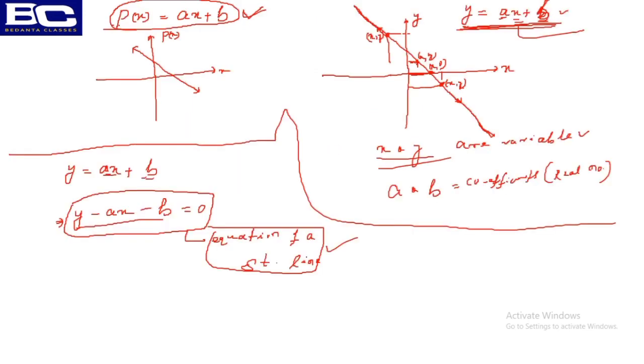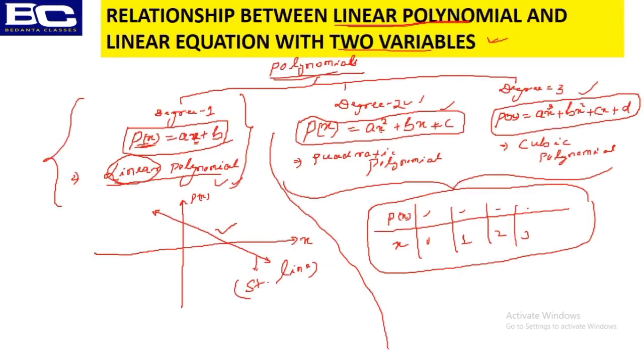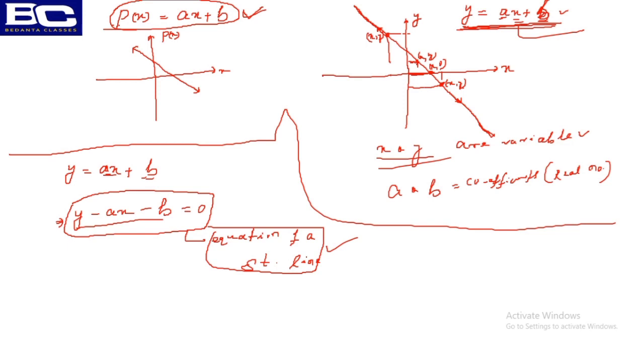So whatever we have discussed here, I think you got it. What is the relationship between a linear polynomial that we have already discussed and a linear equation with two variables? The main point of discussing this is the basic fundamental. You must know the fundamental. This is nothing new. You are not going to study a new thing. It's the same thing that you have already completed in polynomials. It's simply the same chocolate in a different packet, but the taste is the same. It's nothing new.